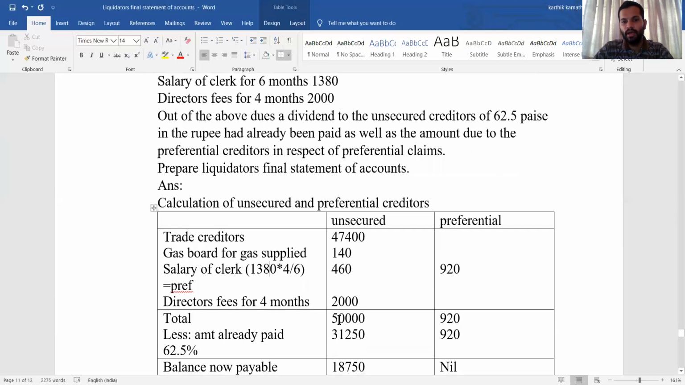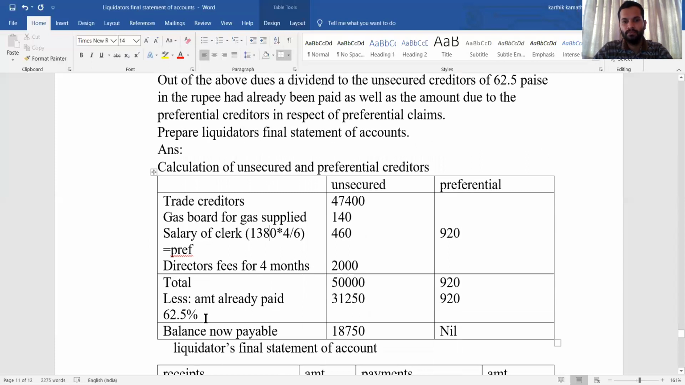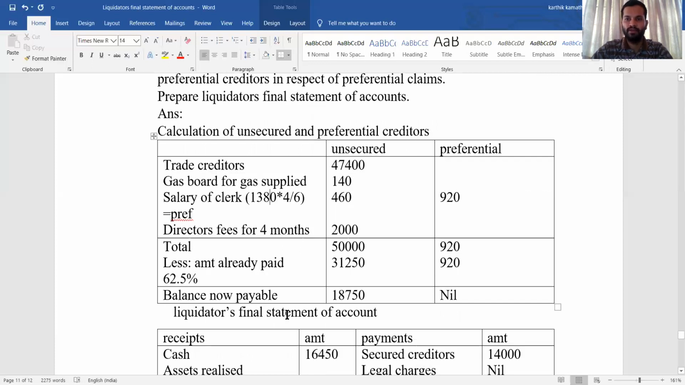So total unsecured creditor will be 50,000. Total preferential creditor will be 920. Less amount already paid. They have mentioned dividend to the unsecured creditor of 62.5 paise in a rupee already paid. So it is nothing but 62.5% of 50,000, that is 31,250. And what about preferential? Fully settled off in respect of the preferential claim. So the entire 920 is paid off. So now the remaining balance payable to unsecured creditor is 18,750, and in the case of preferential creditor there is no balance left payable.